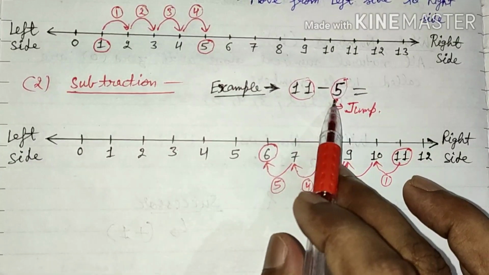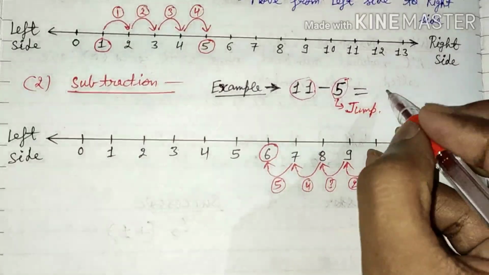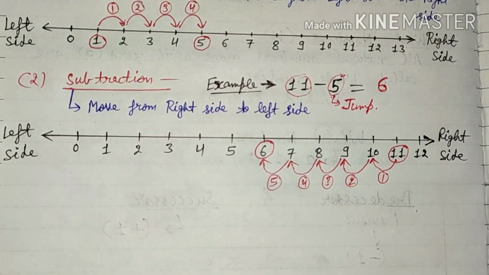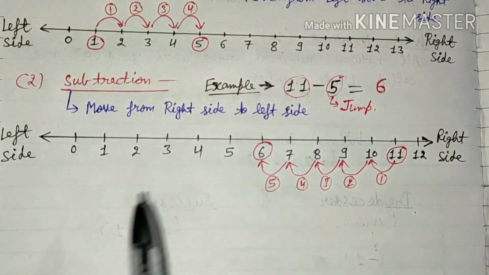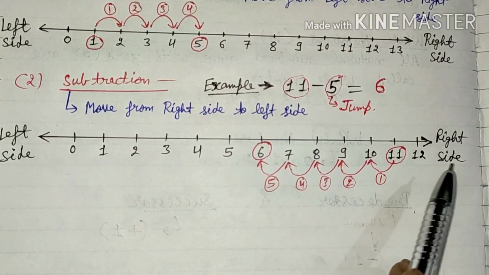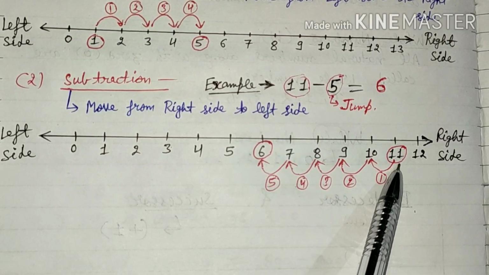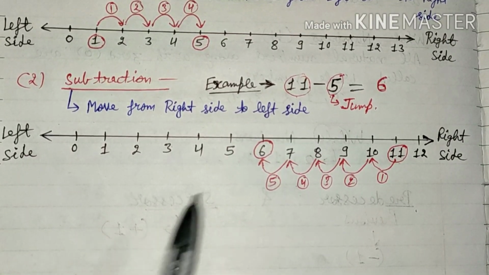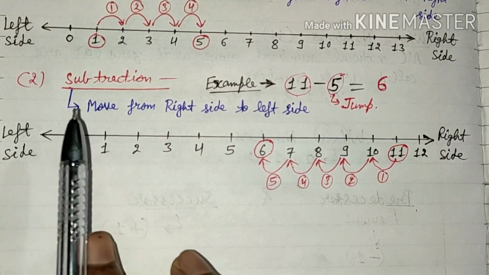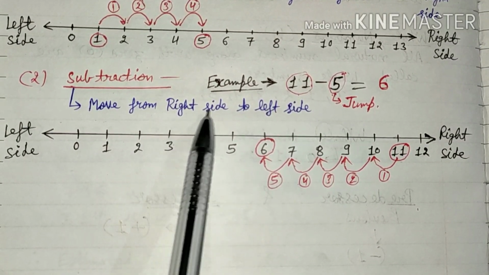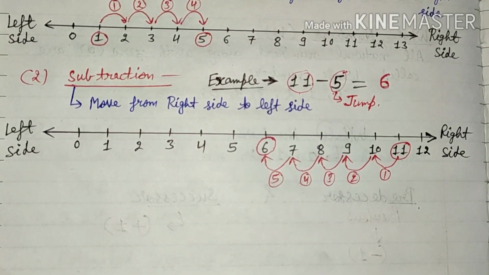So when we subtract 5 from 11, we get 6 as our answer. You can observe with the help of this example that while performing subtraction on the number line, we move from the right side to the left side.